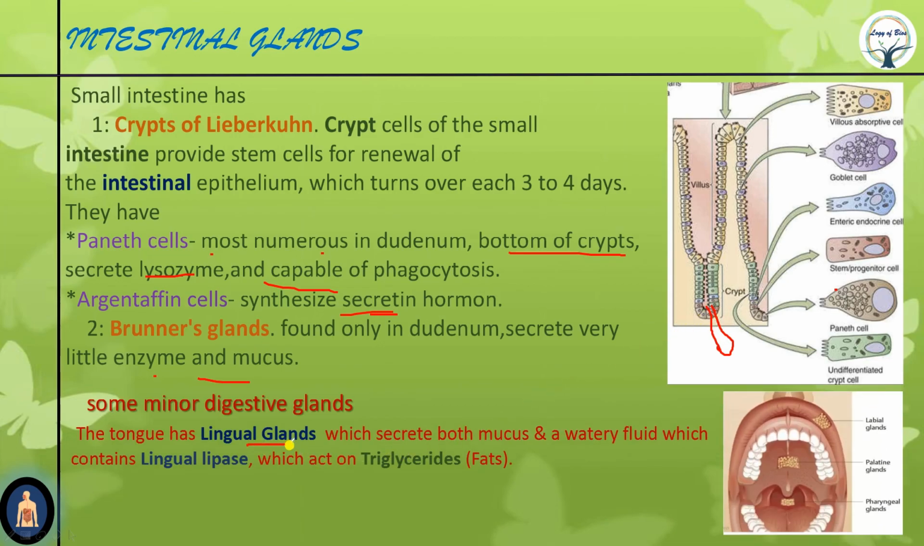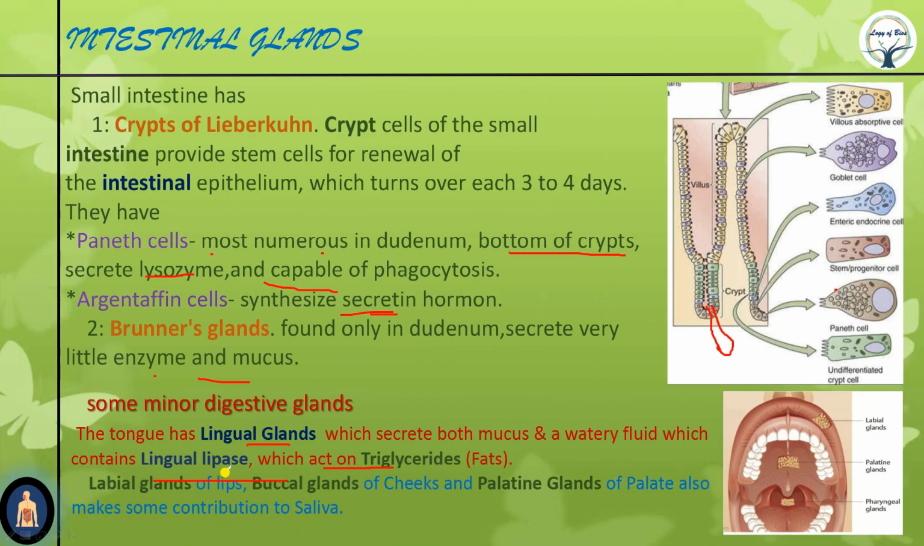The tongue has lingual glands which secrete both mucus and watery fluid containing lingual lipase, which acts on triglycerides. The fats we consume are mostly composed of triglycerides, and this lingual lipase digests 20% of the fats in the stomach and intestines. Now there are labial glands of the lips, buccal glands of the cheeks, and palatine glands of the palate. These also secrete some amount of saliva and mucus. The saliva also contains lysozyme, which is antibacterial.